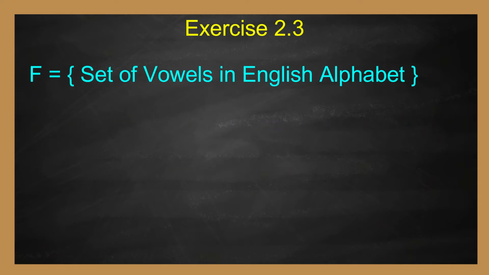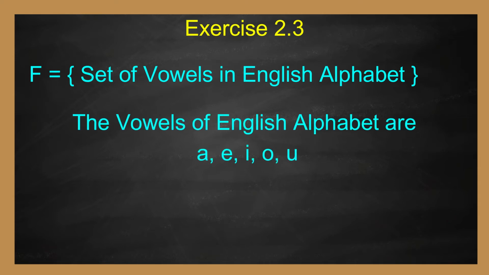Next, F equal to set of vowels in English alphabet. Vowels of English alphabet are A, E, I, O, U. Therefore, F is equal to set of A, E, I, O, U.